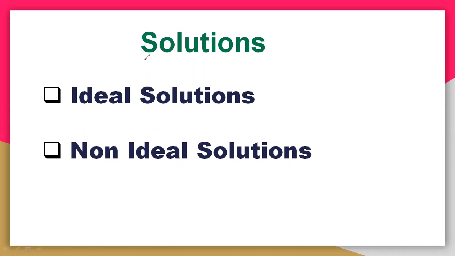Generally, solutions are of two types. One is ideal solution, and the other is non-ideal solution. Ideal indicates that it is behaving ideally, perfectly. How it is perfect, I will explain to you. By seeing the simple definition, you can easily understand the ideal solution. It must behave ideally.